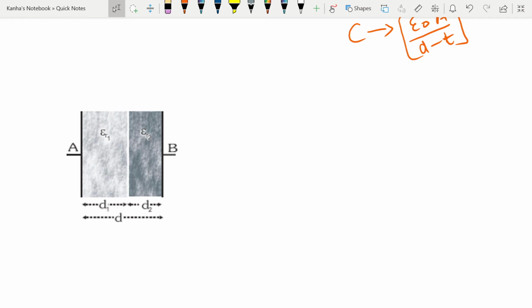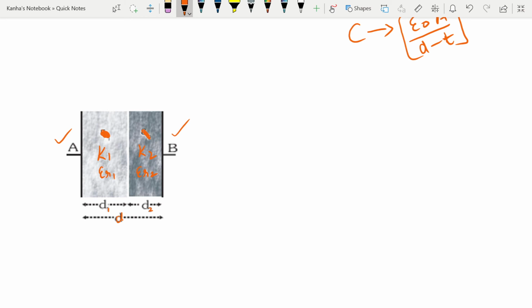Let me mark these: this is K1, this is K2, or epsilon r1, epsilon r2. So you have two dielectric slabs between your capacitor plates A and B, and their lengths are D1, D2, and the entire length is D.